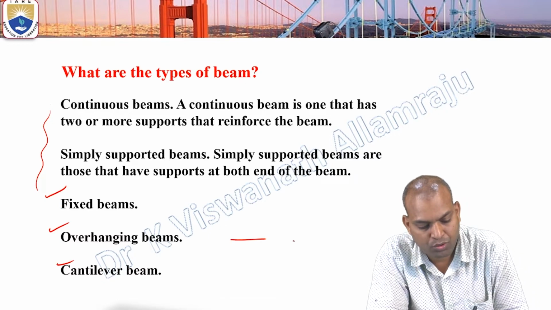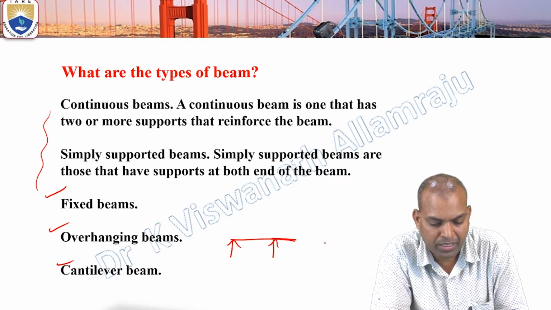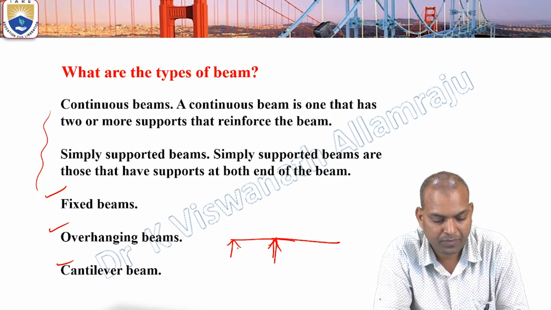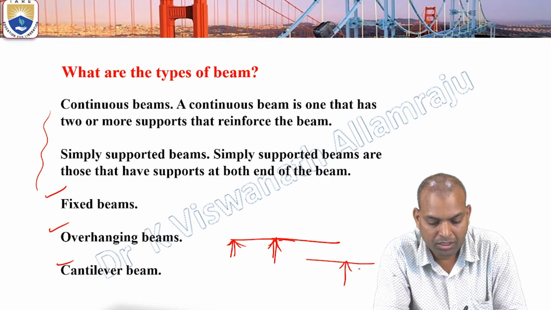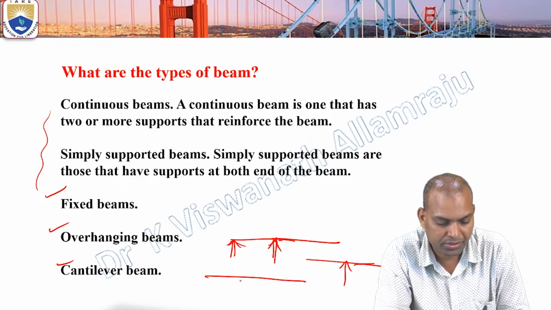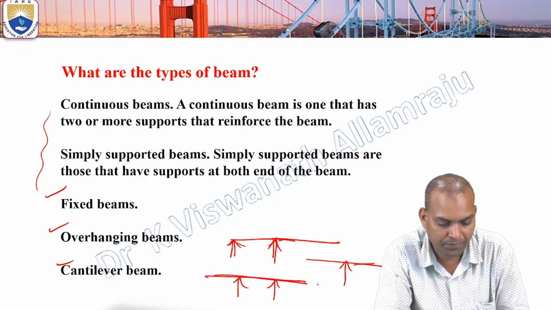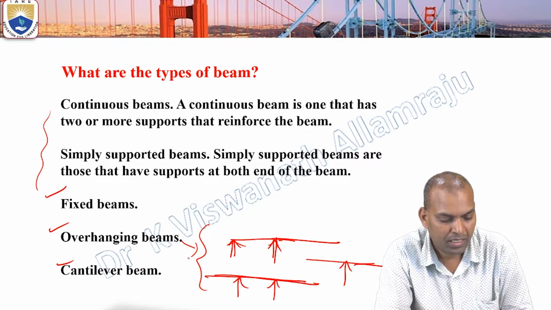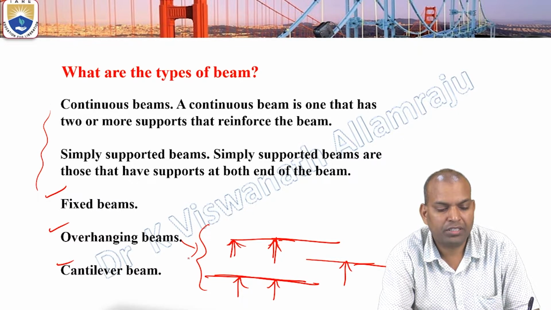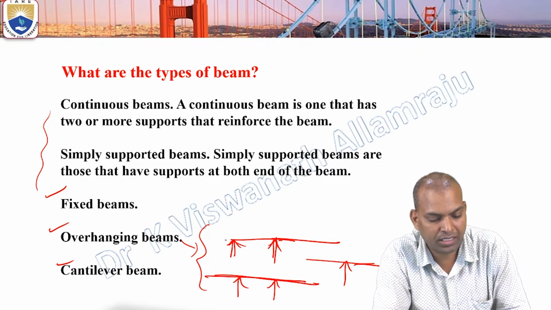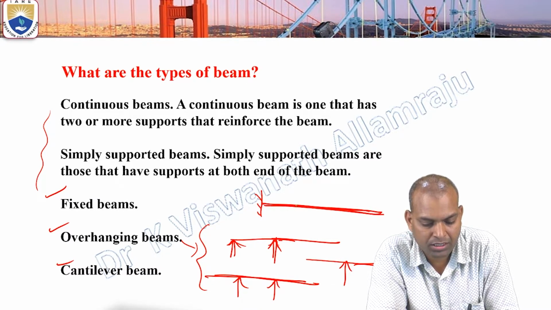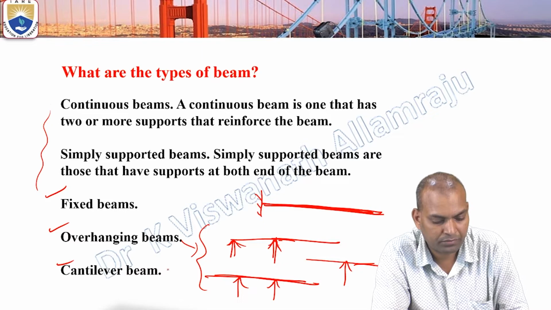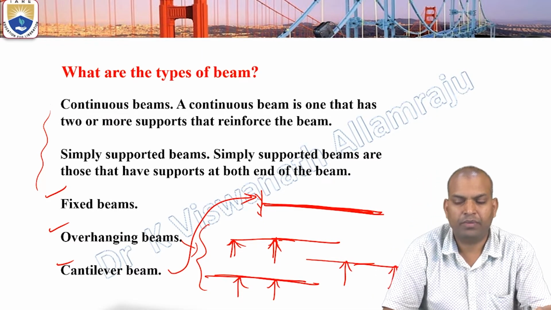Overhanging beam means one end will be extended. This is the overhanging beam, extended either on the left side, the right side, or both sides. Cantilever beam means fixed at one end and free at the other end. This is the cantilever beam.